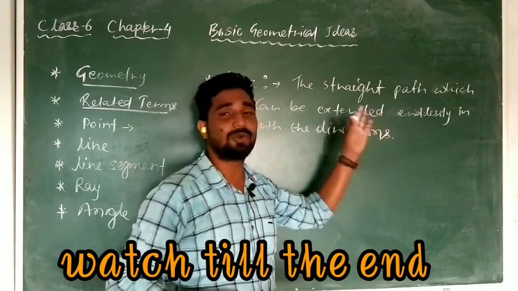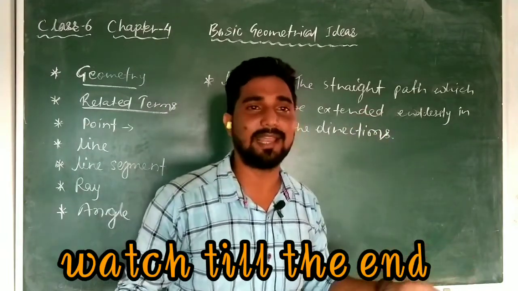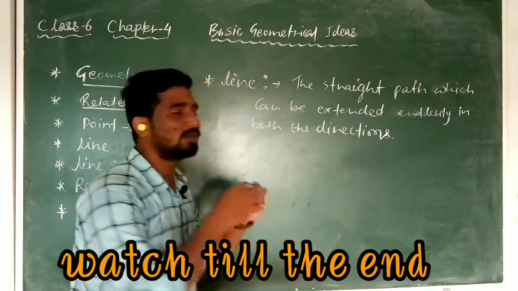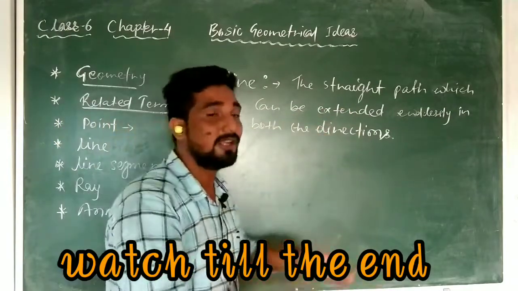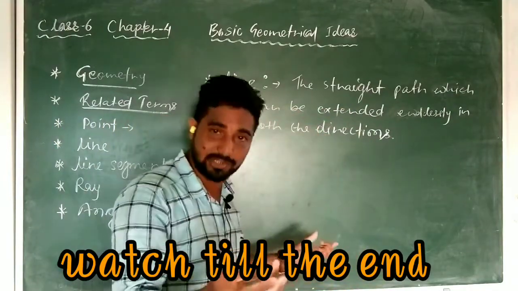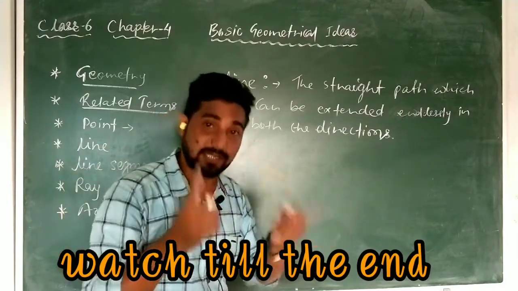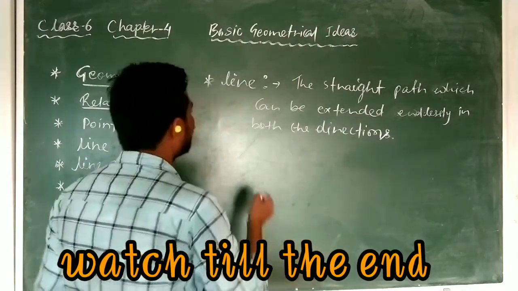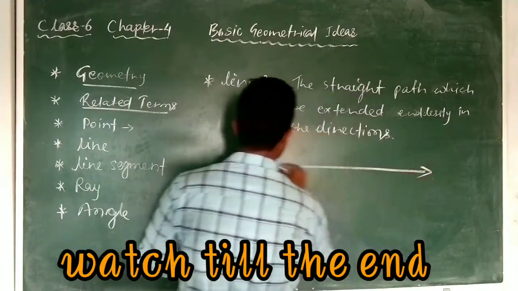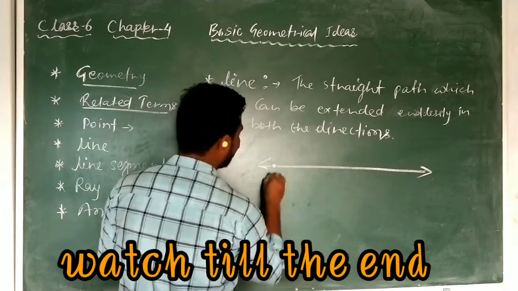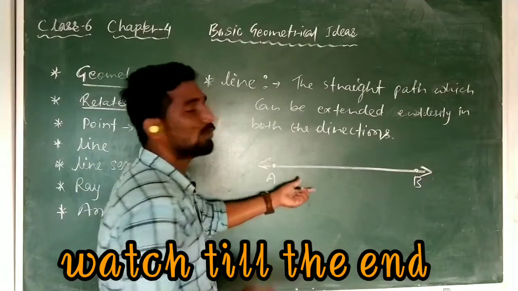And in this direction, if you go towards Janakpur, then also there is no limit, it can be extended and you cannot see the end point. So in both directions what you feel is that it is being extended, there is no end point. If there is no end point in both directions, it is extended in both directions and it is straight, then it is a line. So how to represent this? Suppose this is a line and one point is named A, and the other point is B, and this is called a line.